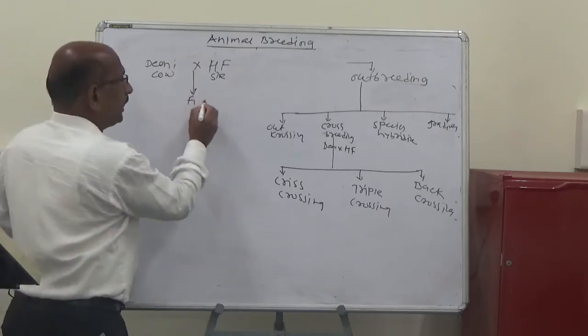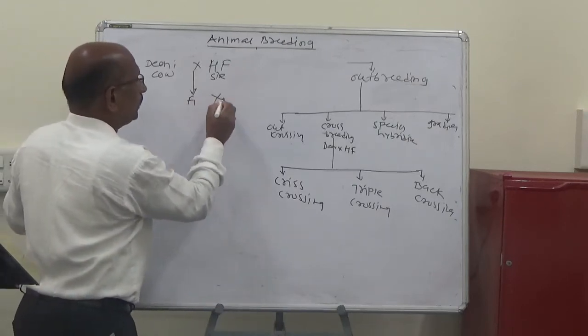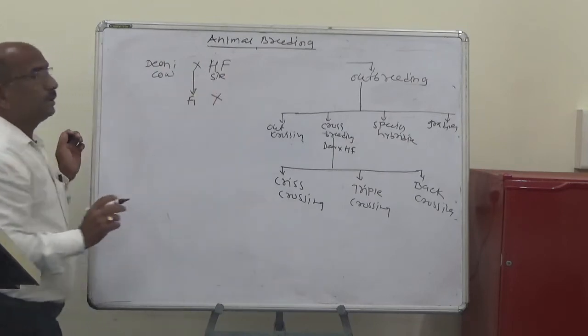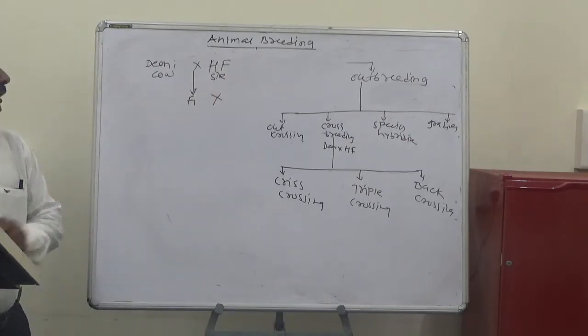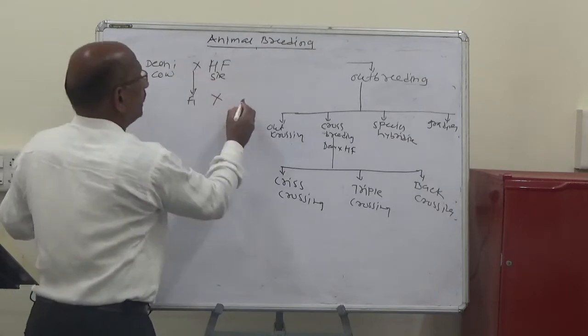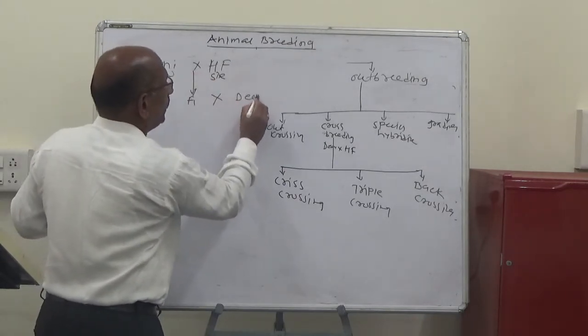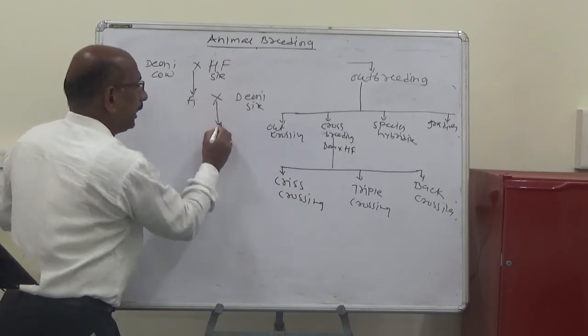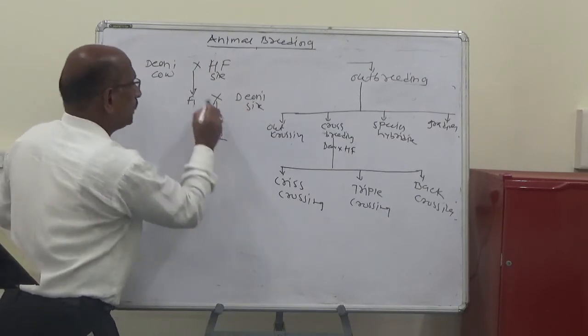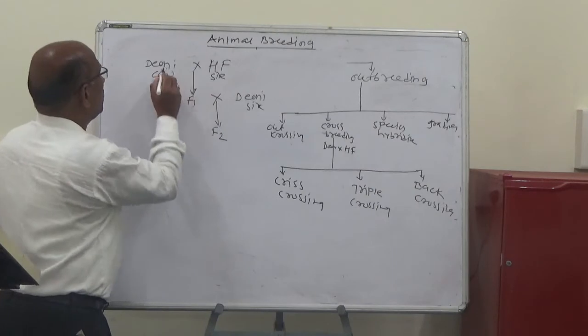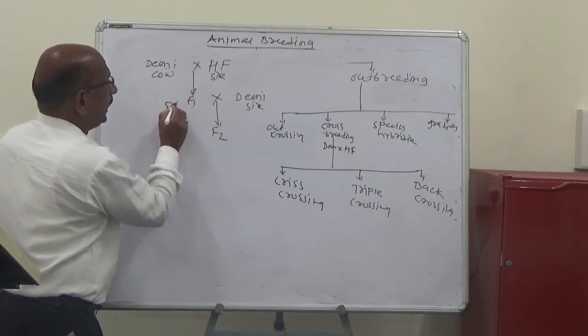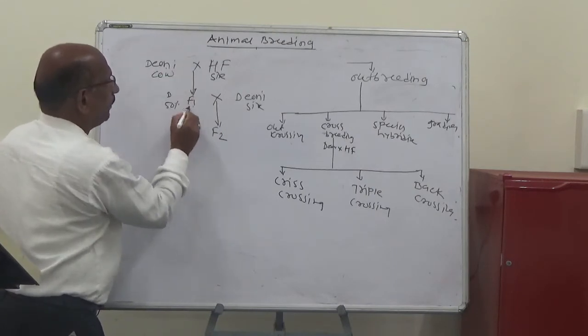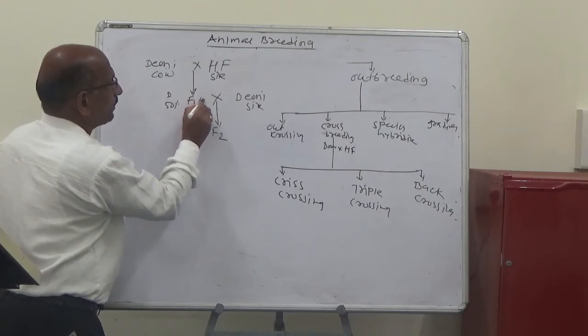This crossbreed progeny is crossed alternately with one of the pure sires. Here the Deoni sire is taken, and this is the female F1. So this is the F2. This F1 contains 50% inheritance from Deoni and 50% from the HF sire.